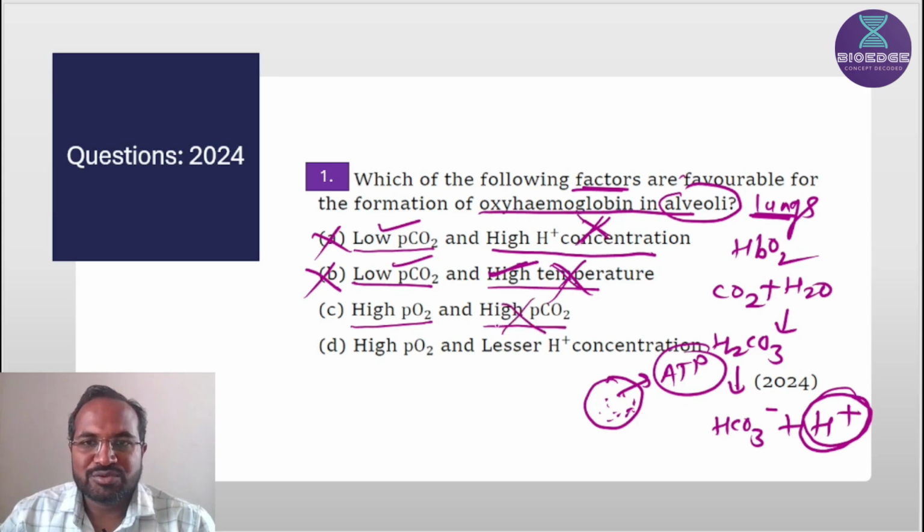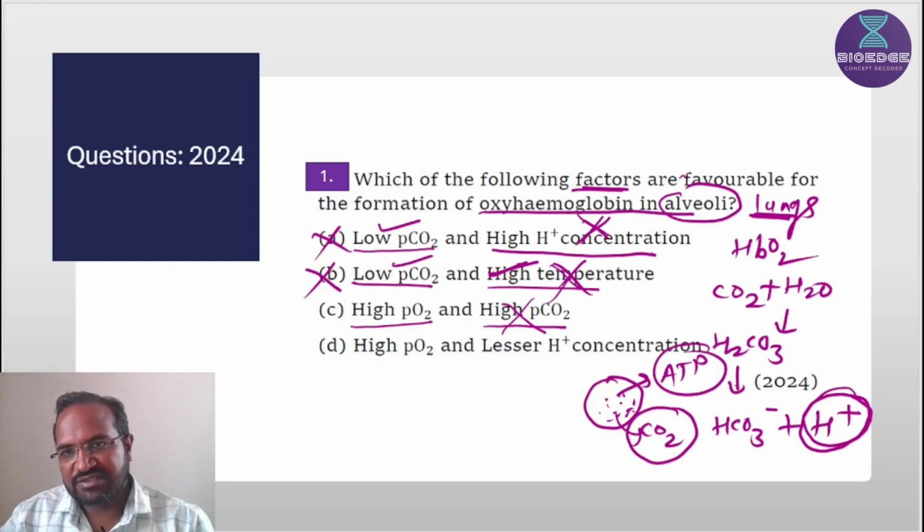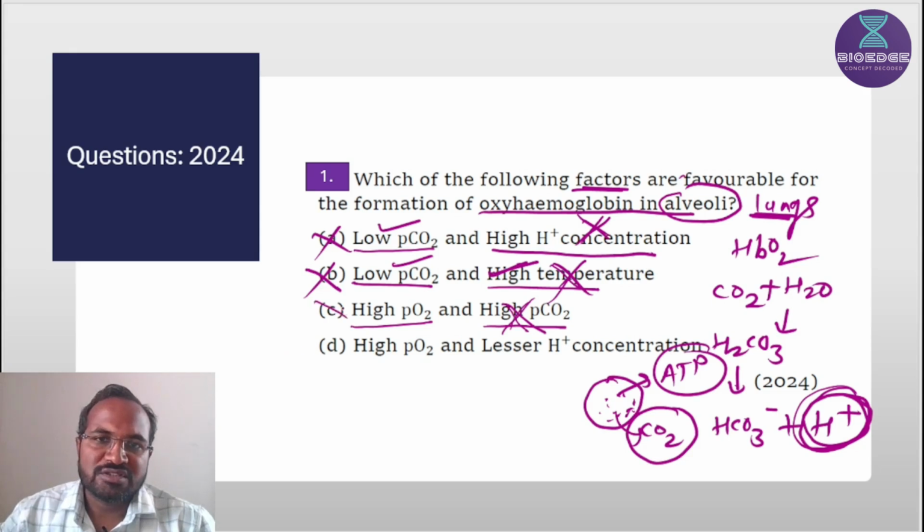Partial pressure of CO2 is high at a tissue level, because tissue releases carbon dioxide as a byproduct of glycolysis, and that's why tissue has a high concentration of CO2 as well as high concentration of H plus ions, as well as because of energy release they have high temperature. That's why this is also the wrong part of the option. So this is also wrong.